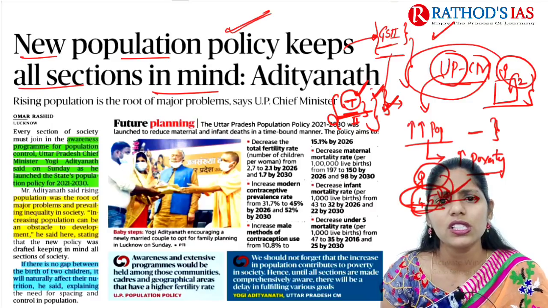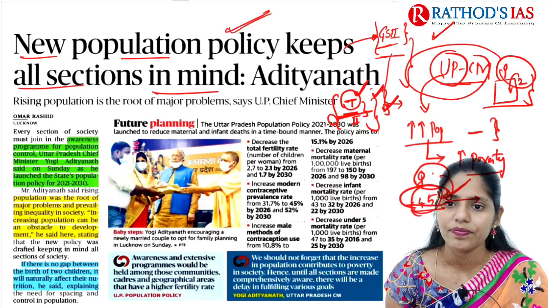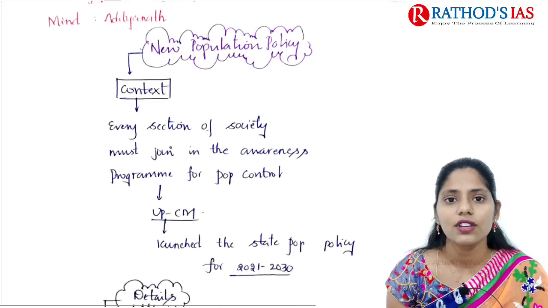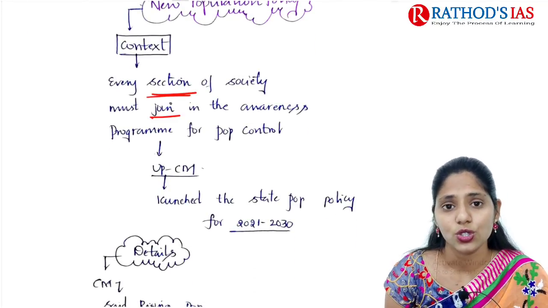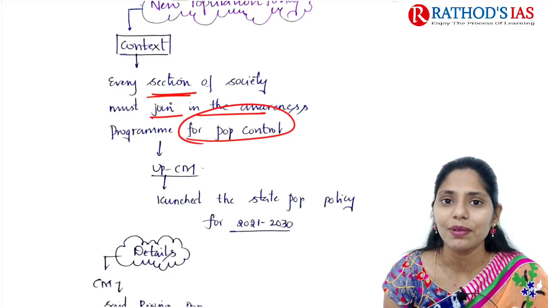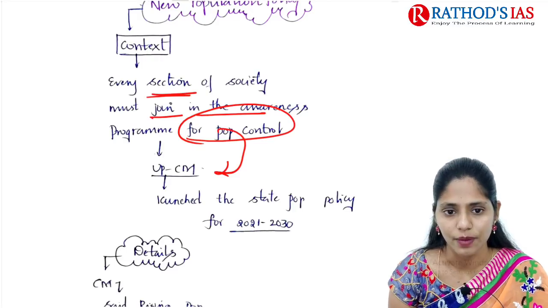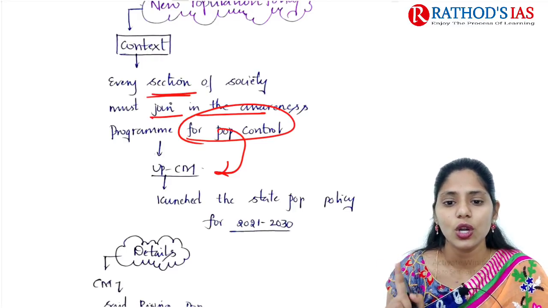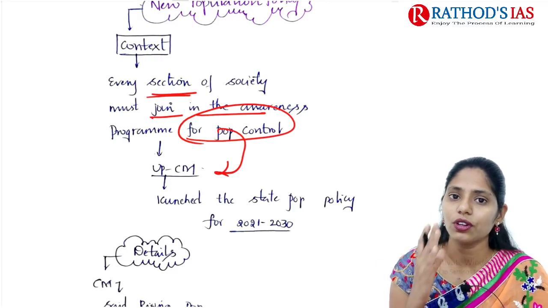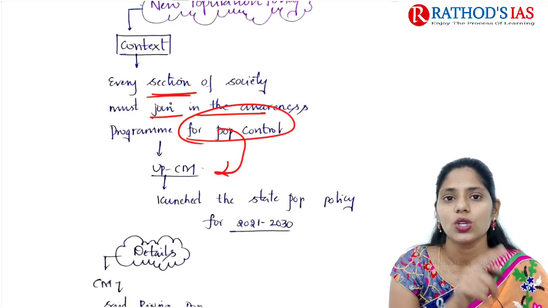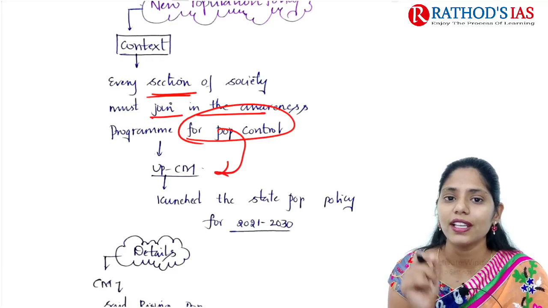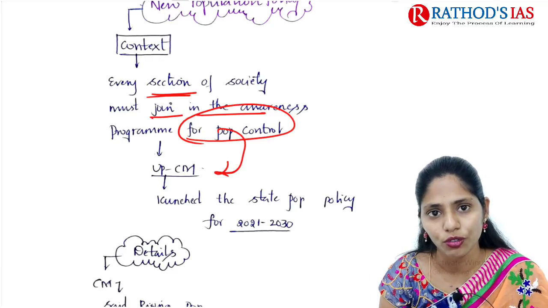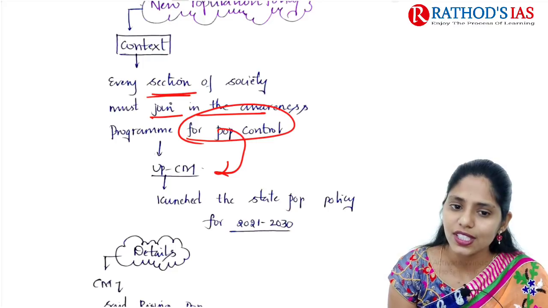Now let us try to see this topic in great detail. First, let us see the context. The context says that every section of society must join in awareness programs for population control. This is a statement given by UP's Chief Minister. UP's Chief Minister launched the state population policy for 2021 to 2030. In this context, he said that every section of society must join in awareness programs on population control. So this is the context.